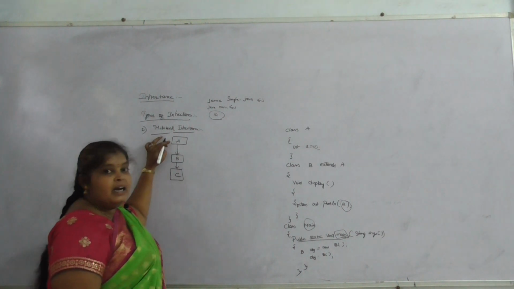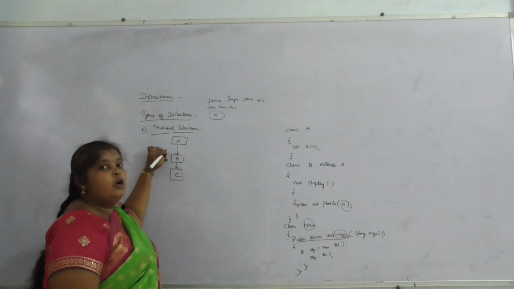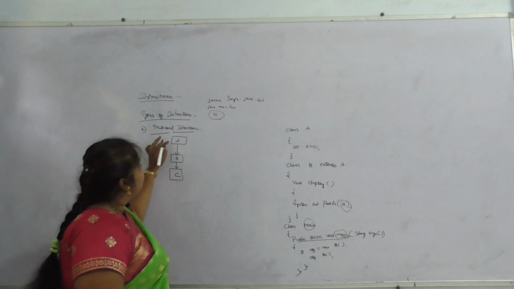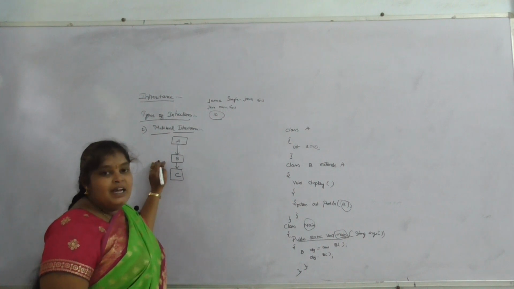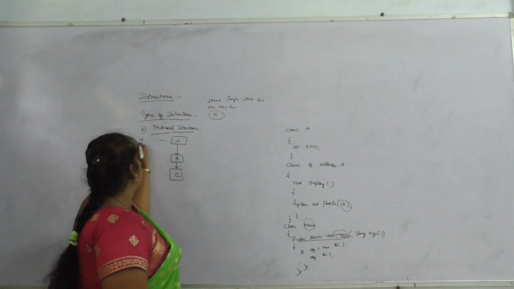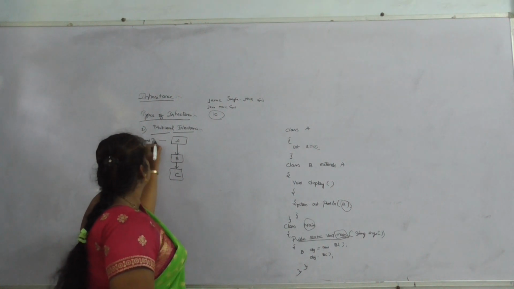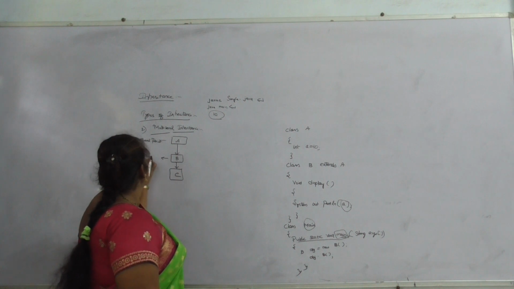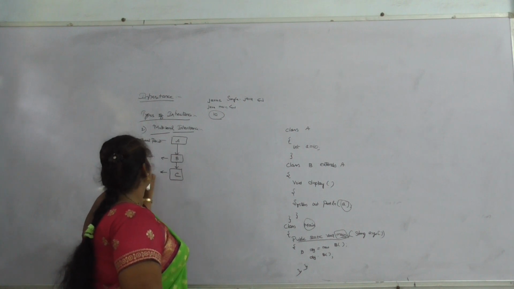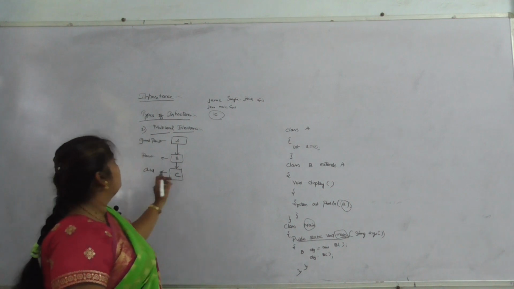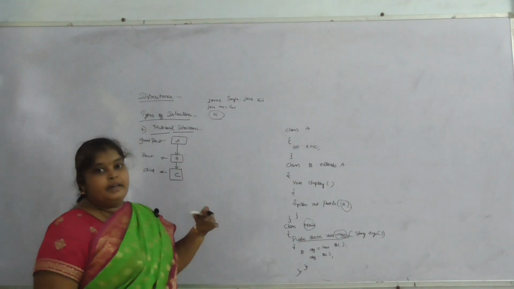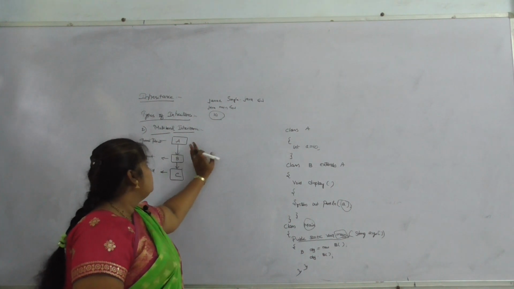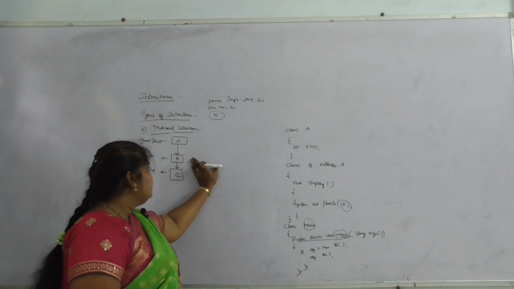So A is the superclass, and B is also called a superclass to C, and C is the child class. For A, B is the child class. That means A is the grandparent, and B is the parent, and this is the child. So level wise we are passing the data. If we want to access the data, it goes from A to B and B to C.